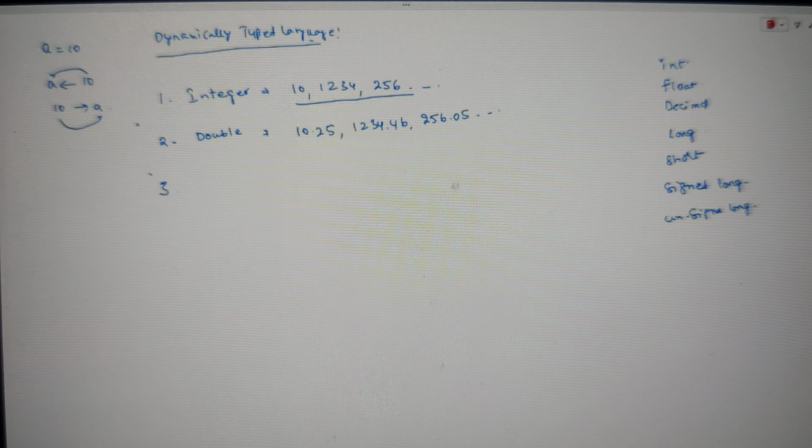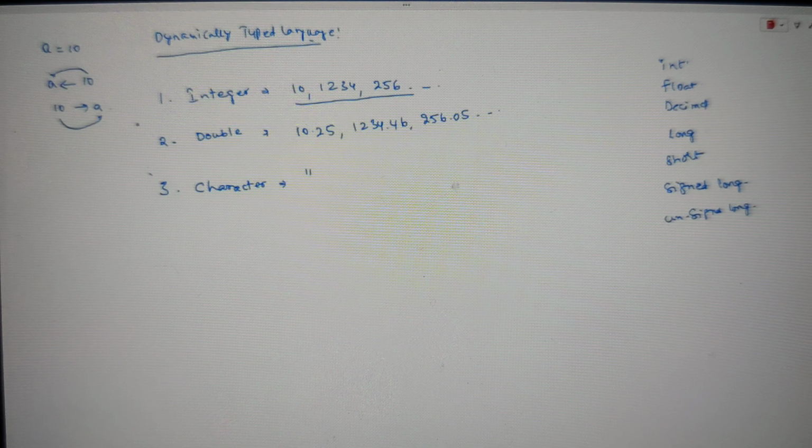And the third one is string. We know that integers and doubles come under numerical values, numbers which contain only the digits from 0 to 9. The third category is generally called strings in other languages. In some languages we call it variable characters. Here in R it is very, very simple, guys. It is the character type. Character means a set of characters, which can be a single character or many characters. In some languages string is different and character is different. But here there is no difference, guys.